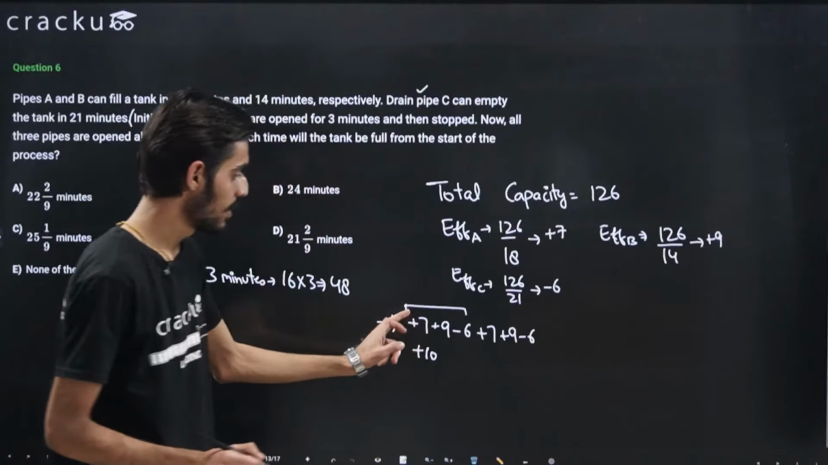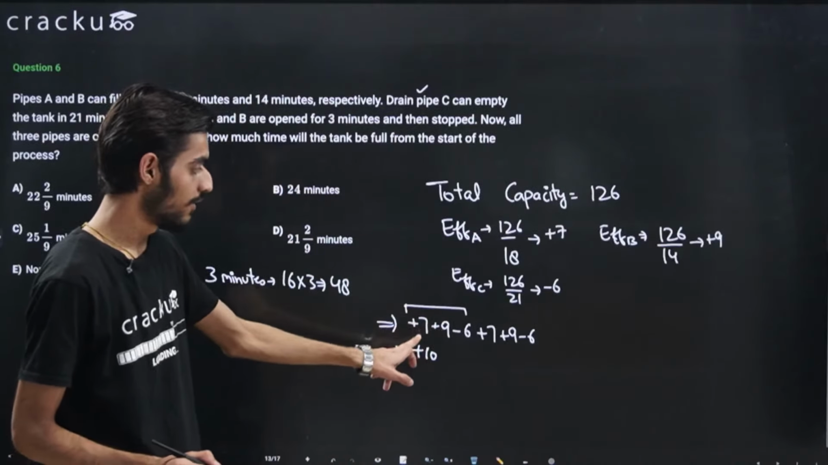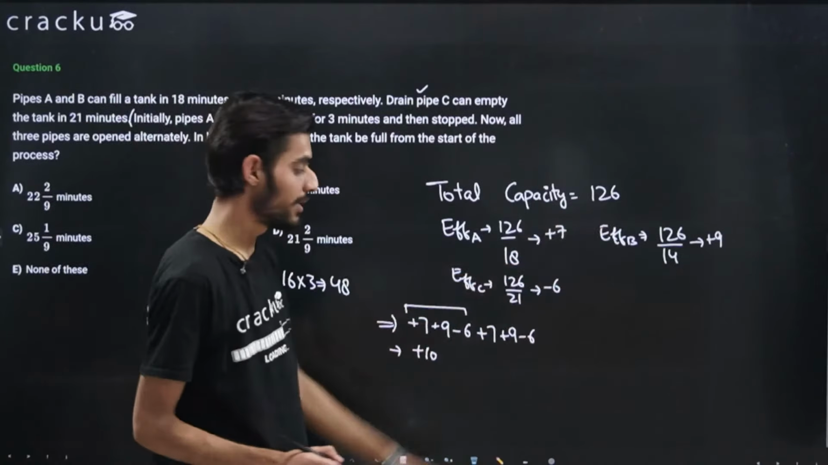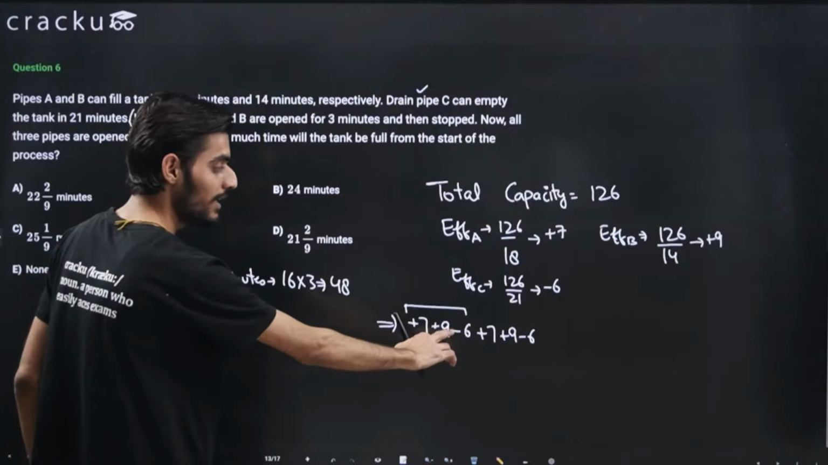After that, they are opened alternatively. In the first minute, A is opened, then B is opened, then C is opened, and so on. This cycle is getting repeated. So plus 10 is getting added in every cycle.